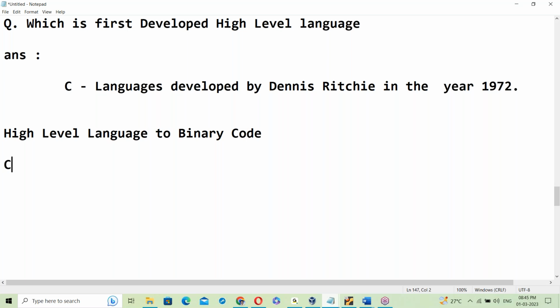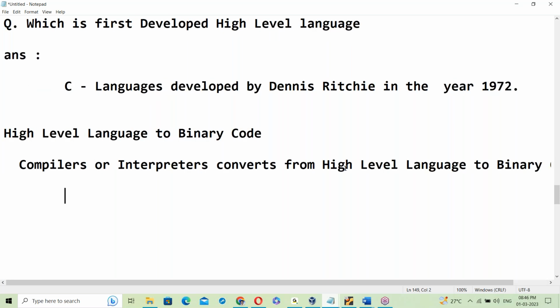Yes, compilers or interpreters. Okay. High level language to binary code, either compilers or interpreters convert it.